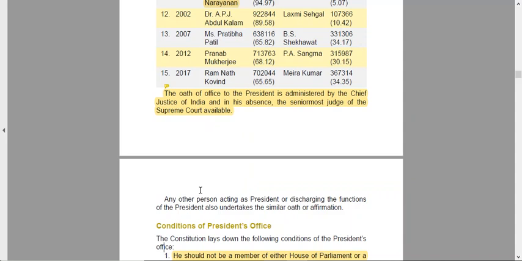Any other person acting as the president or discharging the functions of the president also undertakes a similar oath or affirmation. So even if for a single day a person is acting as the president, he will also have to discharge the same functions as the president and has to take a similar oath or affirmation.